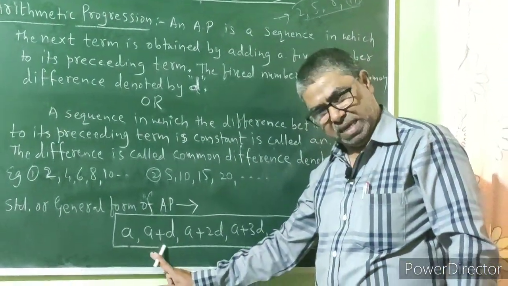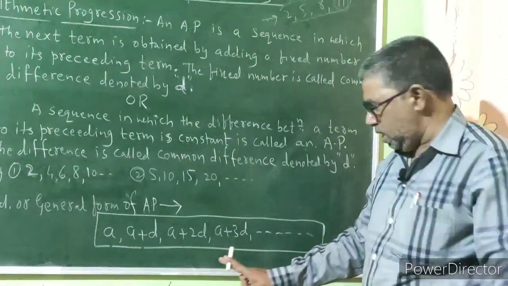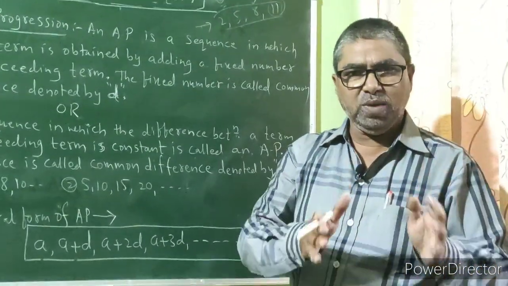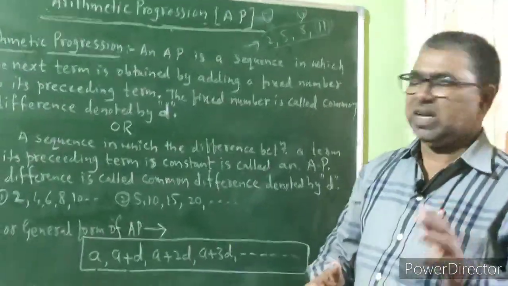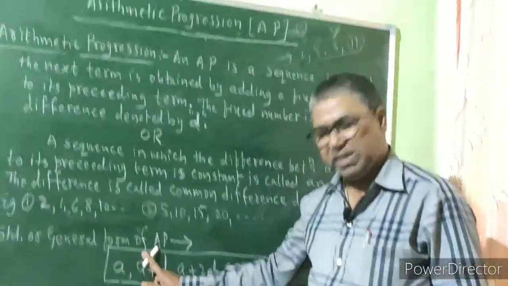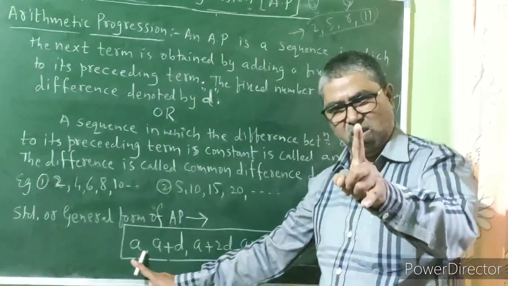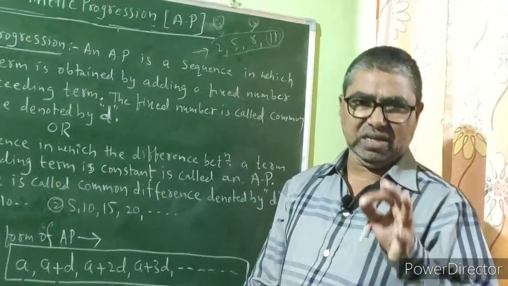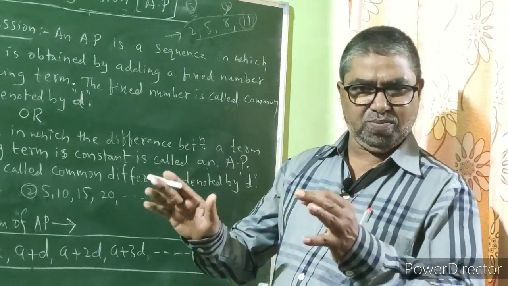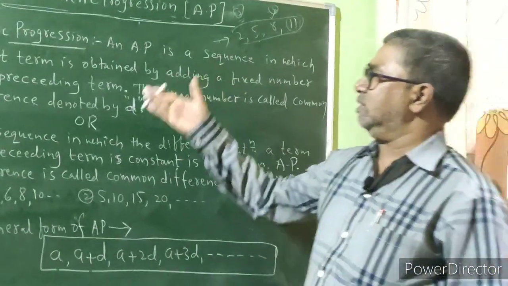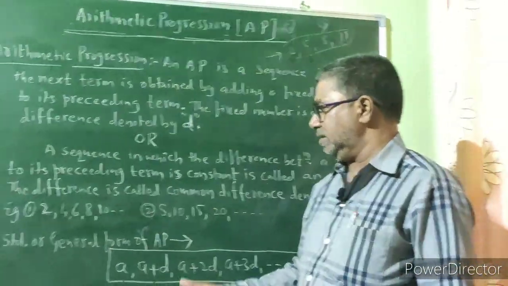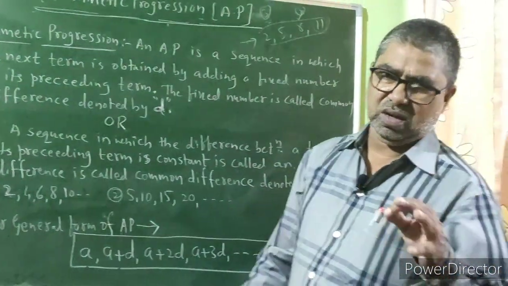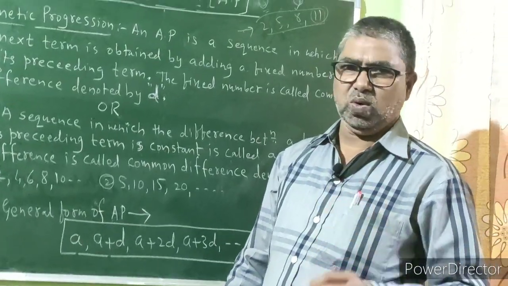So A, A plus D, A plus 2D, A plus 3D, A plus 4D, and so on, will be the standard or general form of an arithmetic progression, where A stands for the first term and D refers to the common difference of the arithmetic progression. So dear students, this is about the definition, examples and standard or general form of an arithmetic progression.